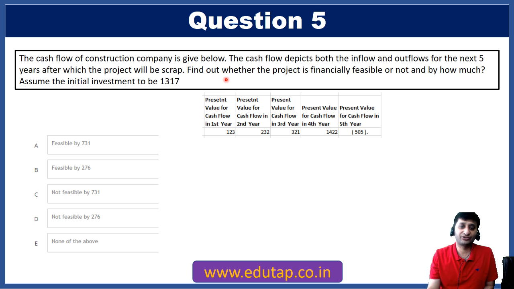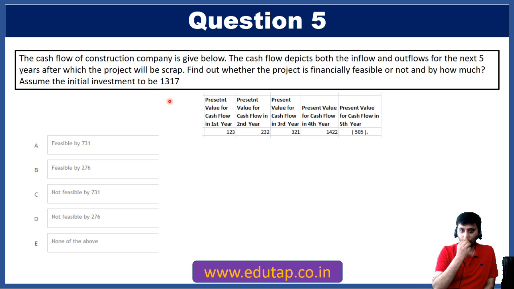The question is that this is the cash flow of a construction company. The cash flow depicts both the inflows and outflows for the next 5 years, and after that the project will scrap. You have to find whether the project is financially feasible, and if yes, by how much. If it is feasible, the cash flow has to be positive, and then you have to find by how much your cash flow is positive. And it's given that your initial investment is 1317, right?